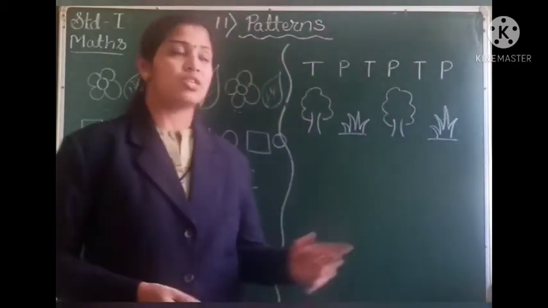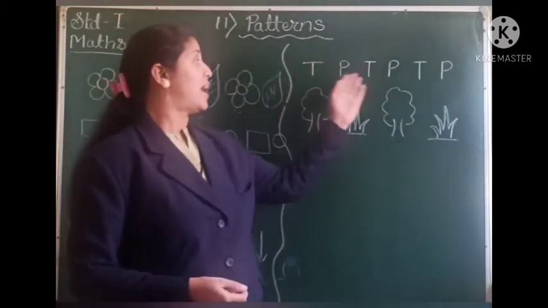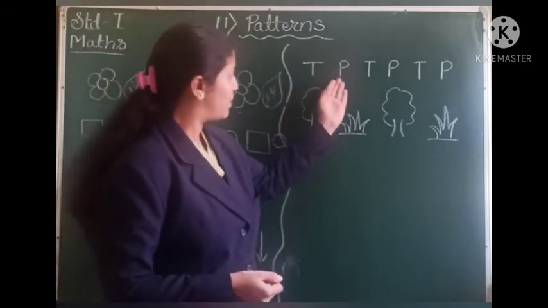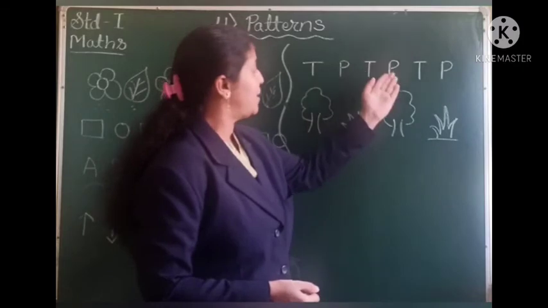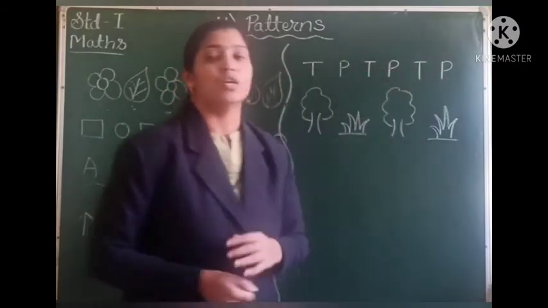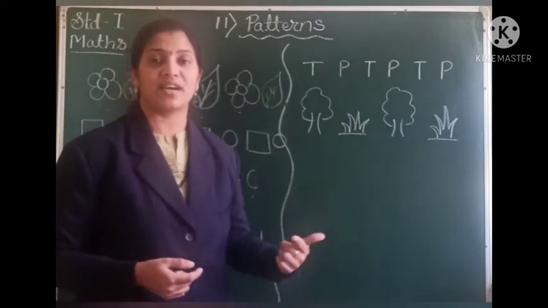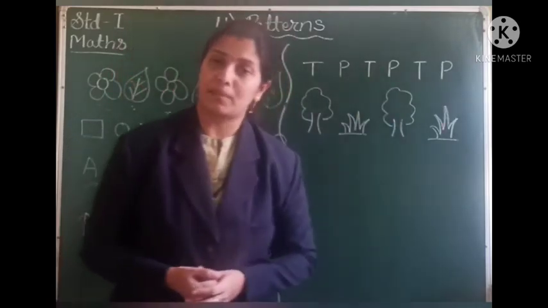Right? Now see on this side of the board, here are again a few alphabets. The alphabet T, alphabet P, alphabet T, P, T, P. So the alphabets T and P keep on repeating again and again, and they form a pattern.